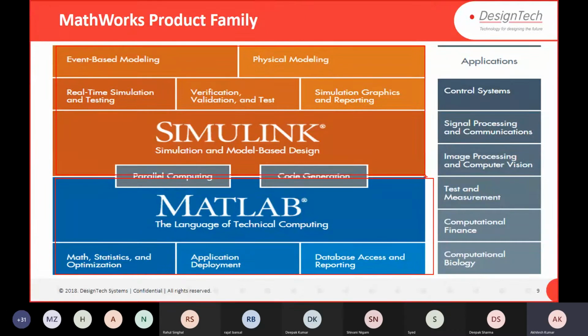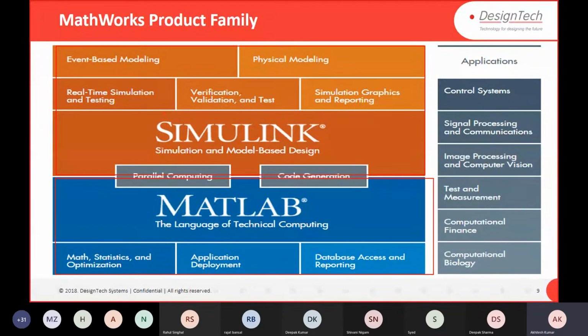If you want to write code, go for the blue one, the MATLAB modules, or if you want to design any kind of block diagram or mathematical model in a graphical way, then you can go for Simulink. Any module you want to access, whether Simulink, image, or electrical, will work on top of MATLAB. So you require MATLAB to access any kind of module. Right now there are more than 110 modules available in MATLAB.